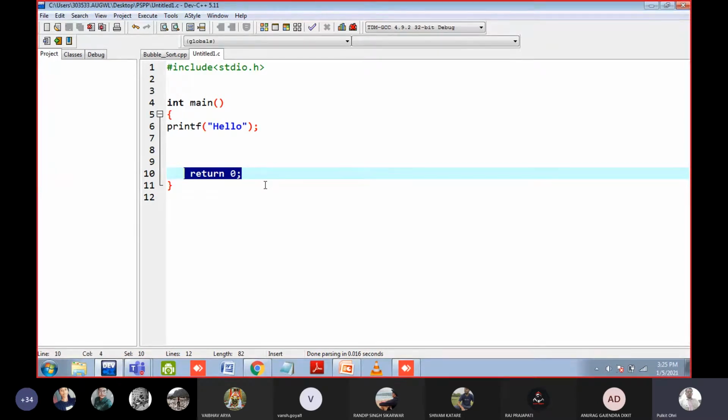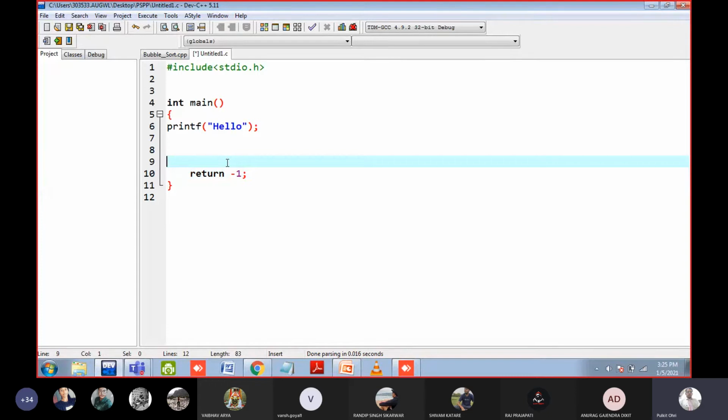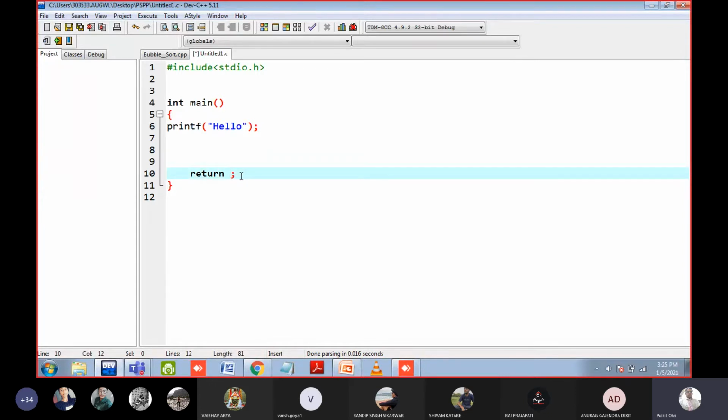Similarly, you can write return 1 here. Return 1 means there is some error in the program. Okay. You can write return -1. -1 means the file is not there. For example, if you want to open a file on the desktop and let us suppose it is not there, then you can return -1. So these are status codes. Okay. So return 0 means we are telling the operating system that the program executed successfully.